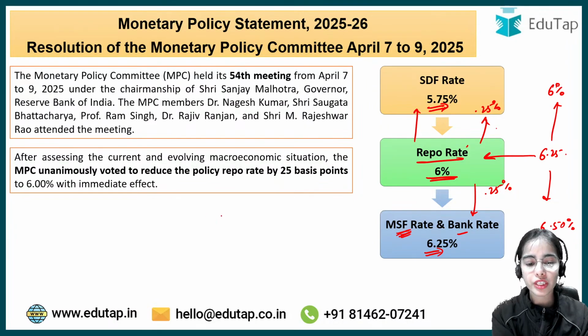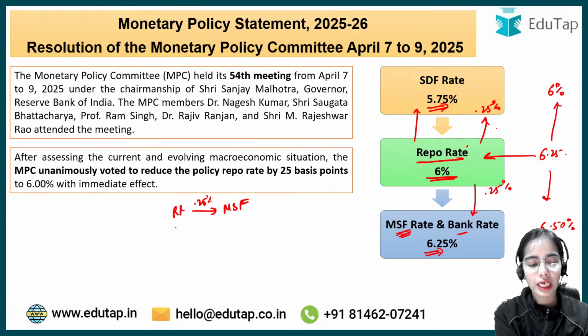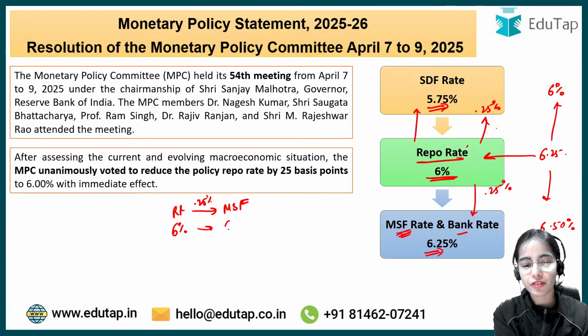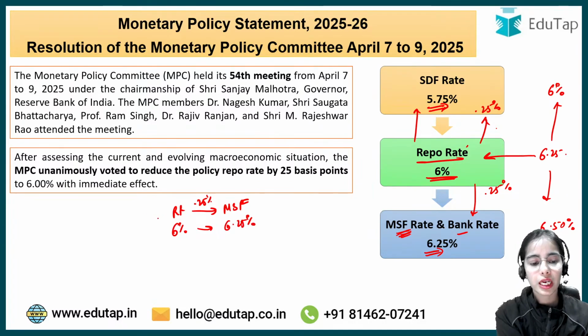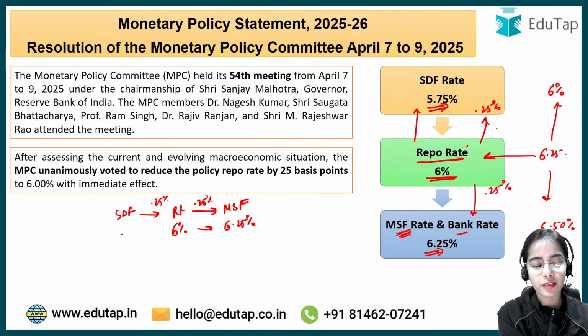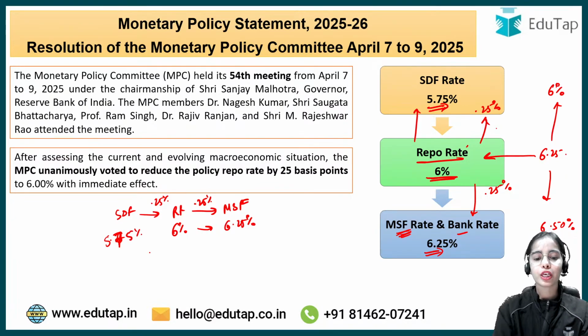So always remember that the MSF rate is greater than the repo rate by 0.25%. If the repo rate is 6%, MSF will be 6.25%, and the SDF is less than the repo rate by 0.25%, so the SDF rate is 5.75%.